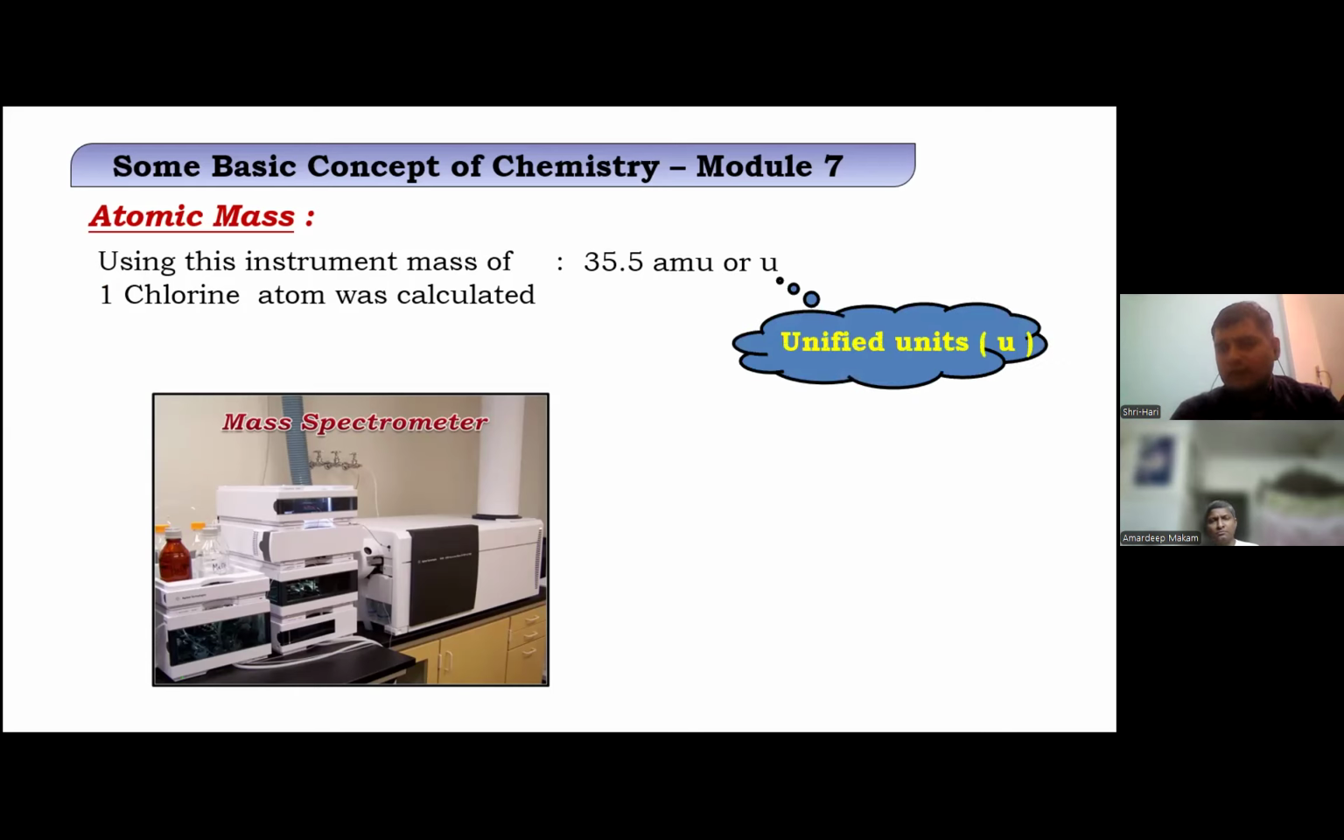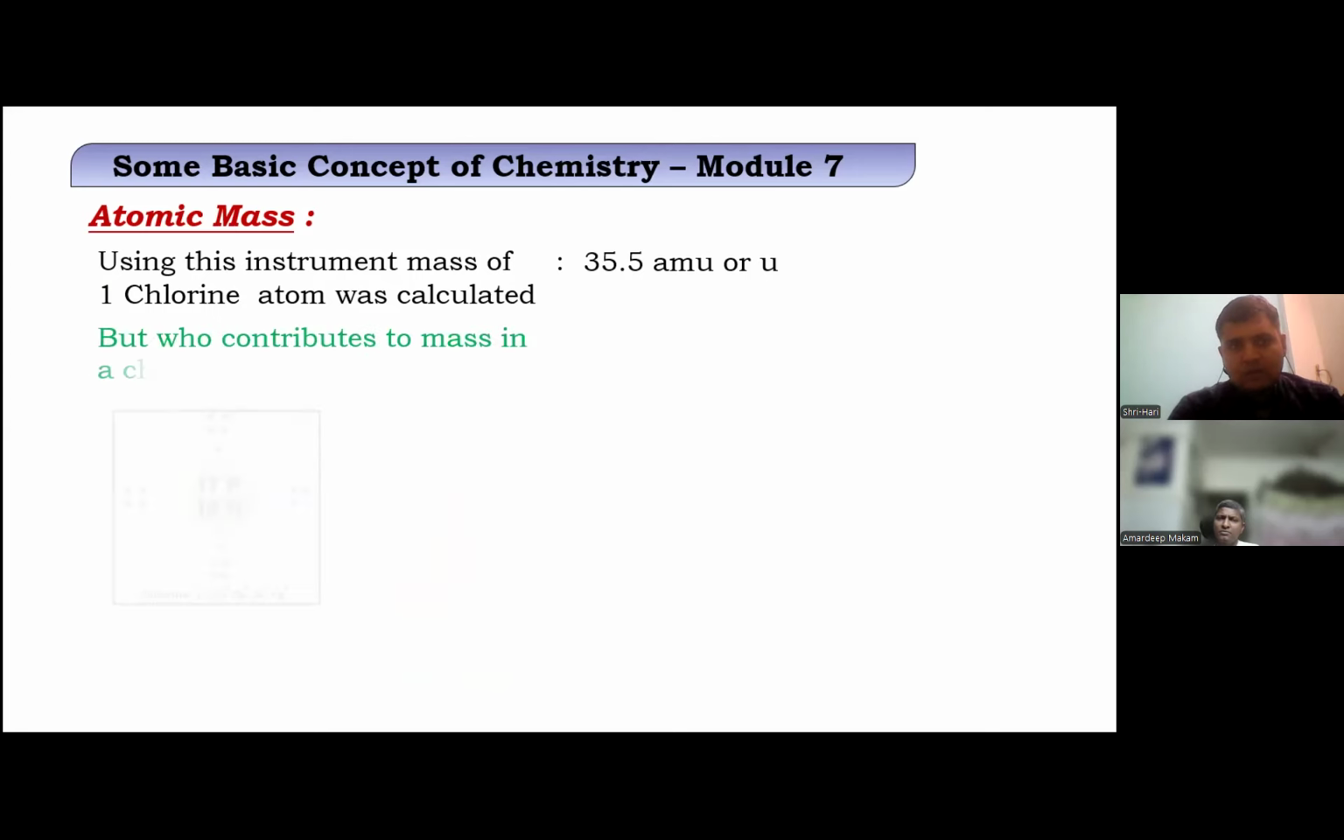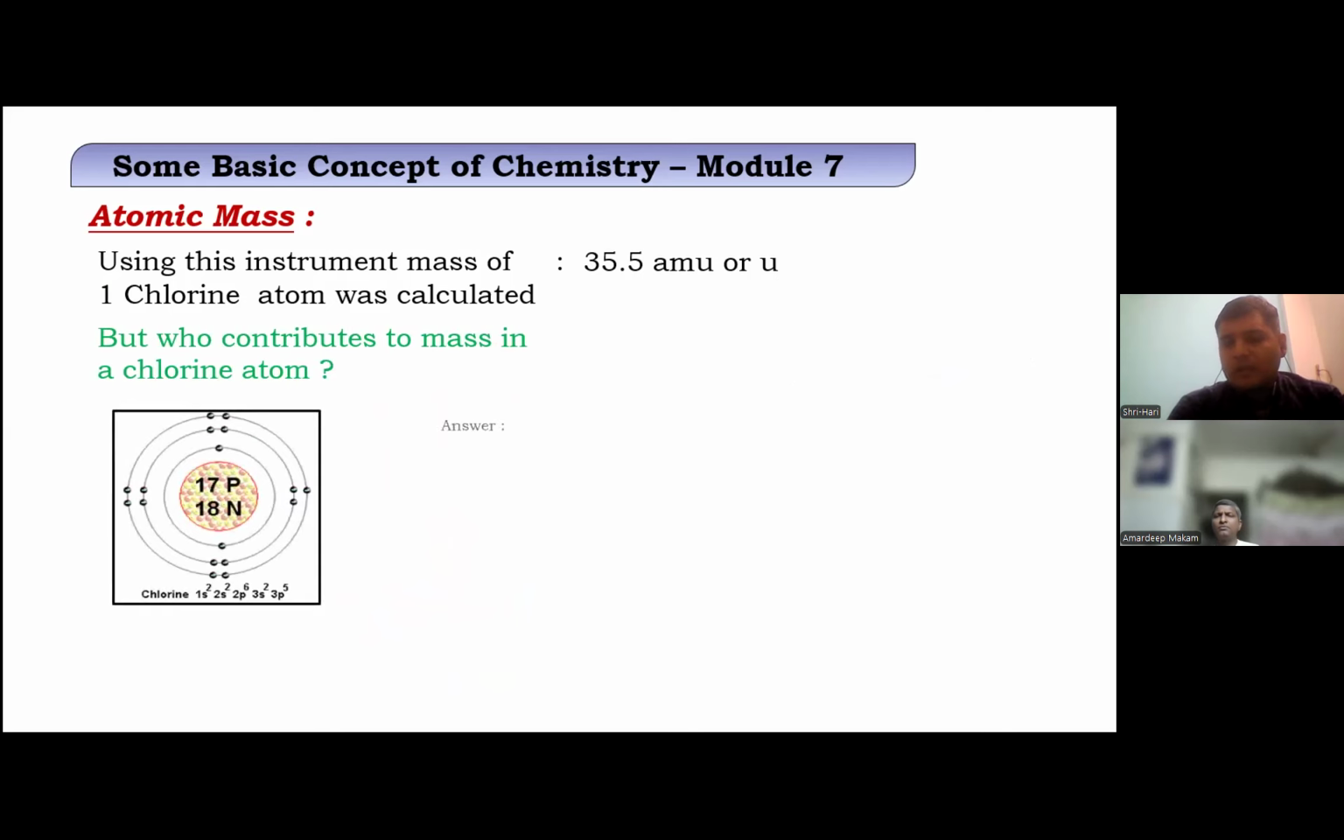It's unified units. The reason is that it confuses with some more terminologies that have come into physics as well. So that's the reason. So who contributes to the mass of a chlorine atom?